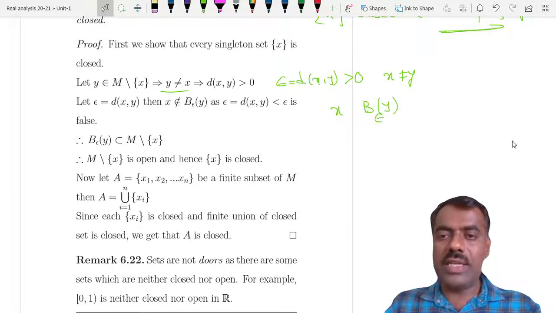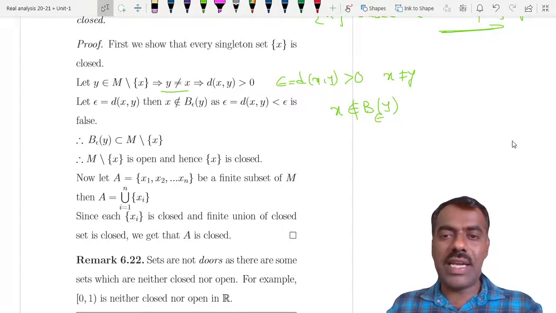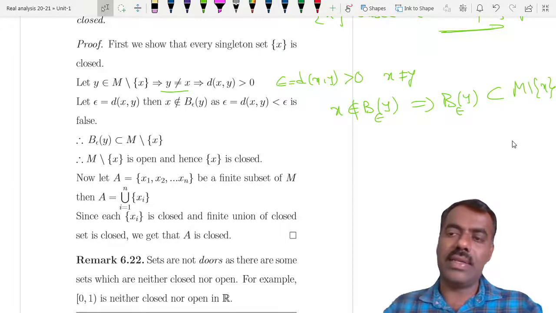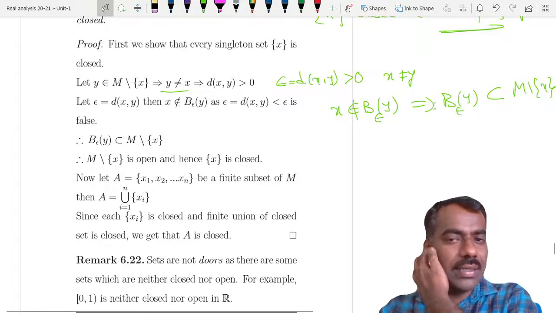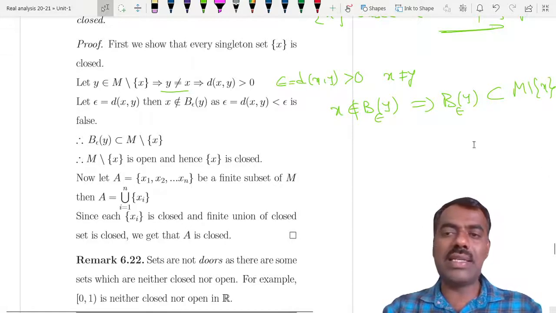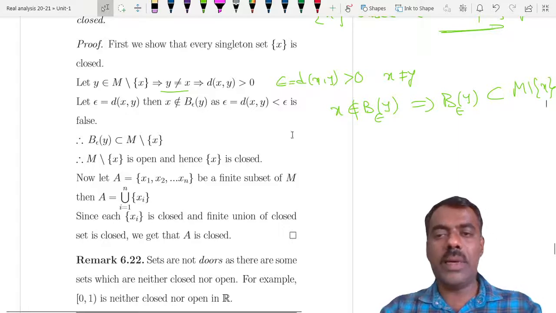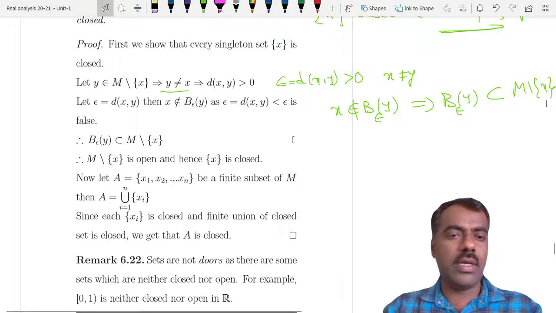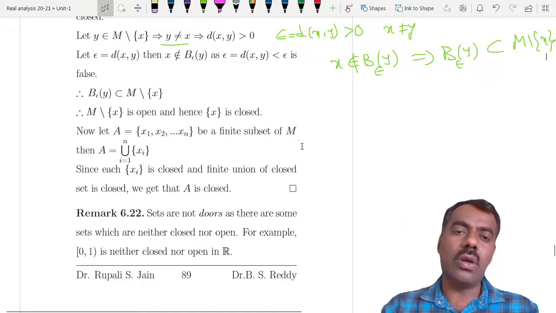around y of radius epsilon, then obviously x is not there because the distance should be strictly less than epsilon, but here it is equal, right? So that shows that x is not in this ball, which implies the ball around y is completely contained in M minus {x}, right? Because the only condition we want to check is whether x belongs to this ball or not. Because x is not in this ball, you can easily say that it is contained. Okay, that proves that M minus {x} is open, so therefore the singleton {x} is closed, right? And every finite set is a finite union of singletons, so hence it is closed.